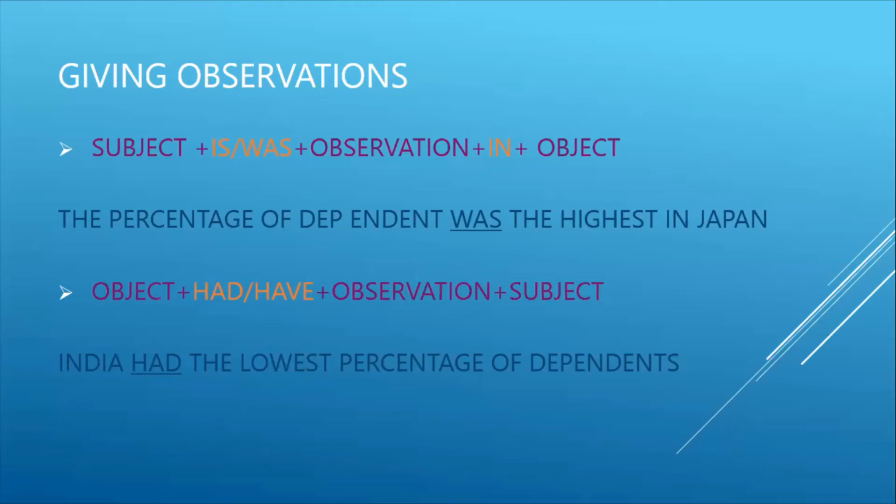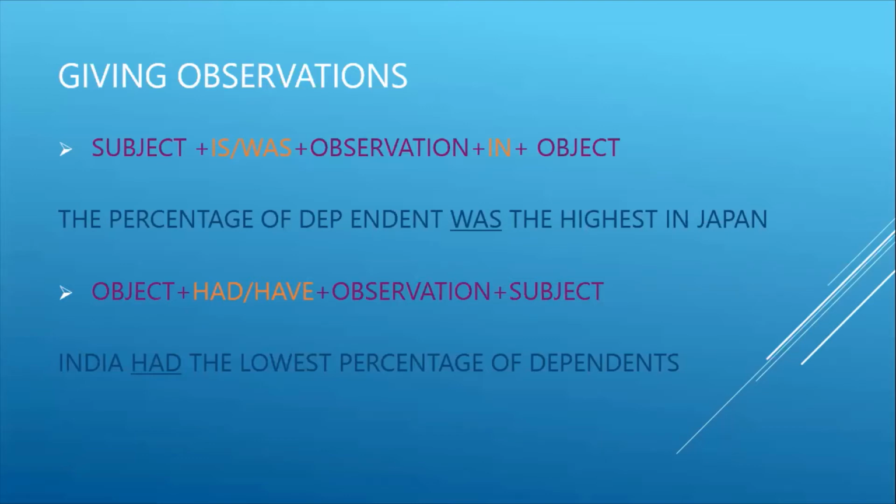Observation എന്താ? The lowest ആണ് ഇന്ത്യ lowest ആണെന്നുള്ളതാണ് നമ്മുടെ observation. So we are adding the observation, like the lowest, and our subject, percentage of dependence. Okay, so is it clear? Two ways of giving observations.